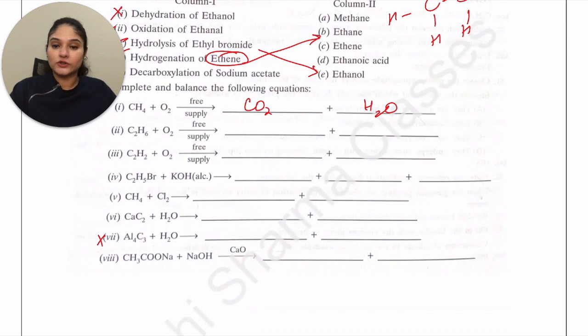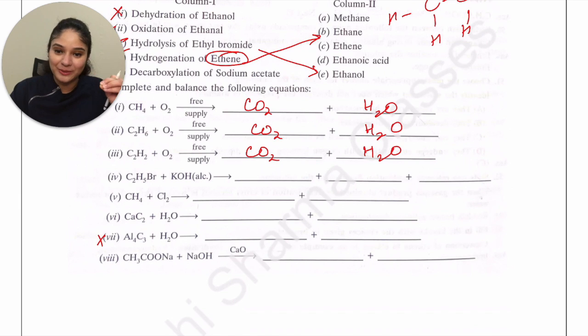Then C2H6 plus oxygen in free supply, you'll again get carbon dioxide plus water. And C2H2 plus oxygen in free supply, you'll again get carbon dioxide plus water. The difference in these three equations would be the balancing. So make sure that you spend some time on it and balance the equations on your own. If you're not able to do it, I will be happy to help you out.